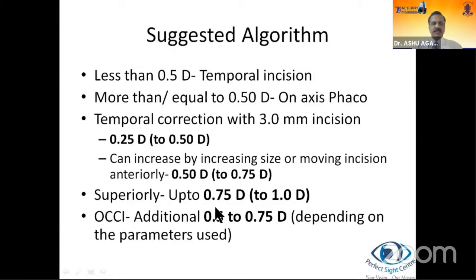Superiorly, the effect is more, as I mentioned earlier, because the distance from the center to the superior limbus is less, and it's up to 0.75 diopters, and sometimes up to 1 diopter. OCCIs can cause an additional correction of 0.5 to 0.75 diopters, depending on the parameters used.